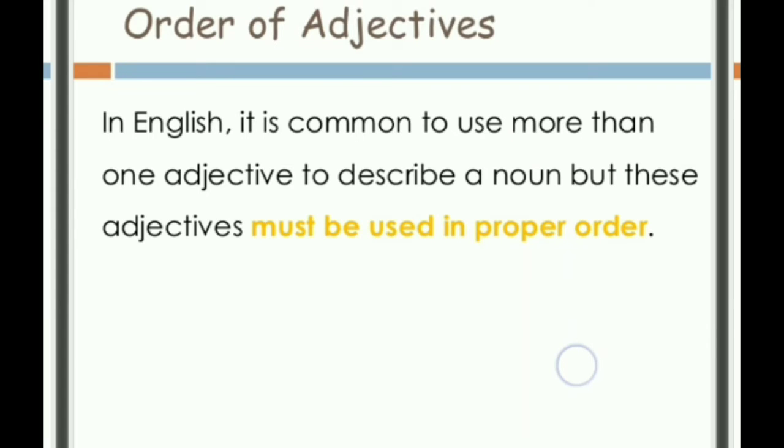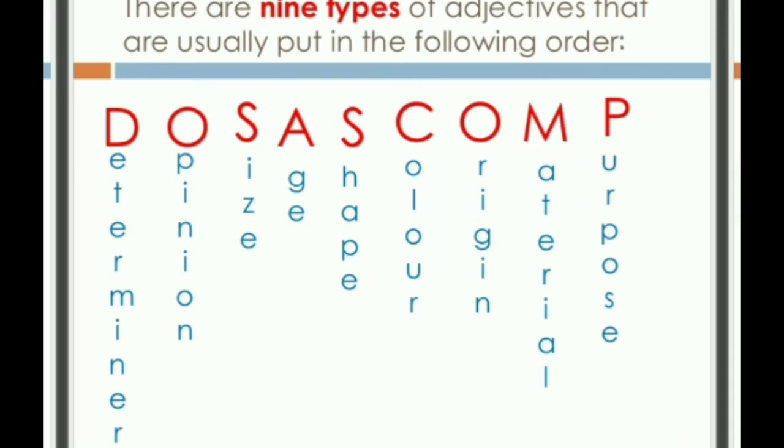Over here, there are 9 types of adjectives that are usually put in the following order. So students, here you are getting a very easy access: DOSASCOMP. If you memorize this, the red letters are actually the short forms.